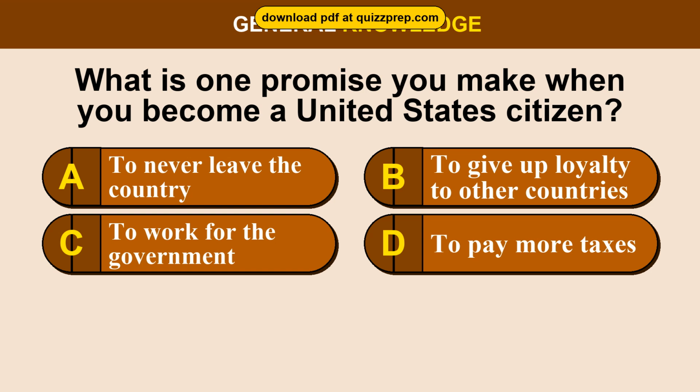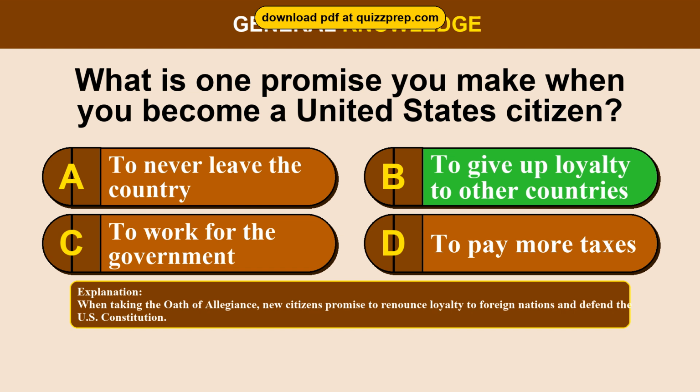Question 51. What is one promise you make when you become a United States citizen? Option A, to never leave the country. Option B, to give up loyalty to other countries. Option C, to work for the government. Option D, to pay more taxes. The correct answer is option B, to give up loyalty to other countries.